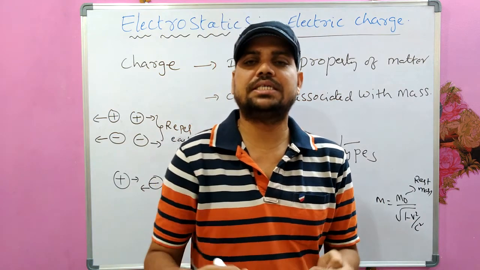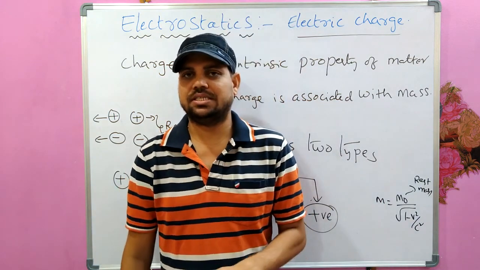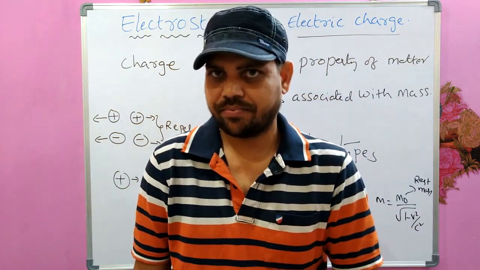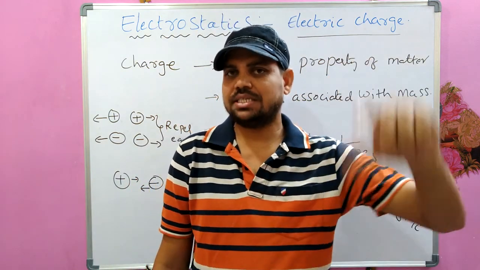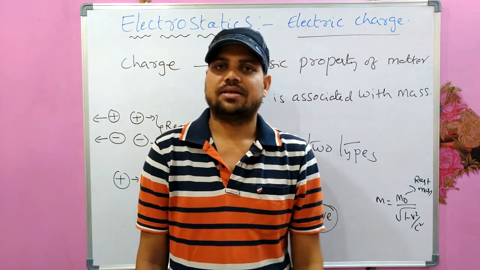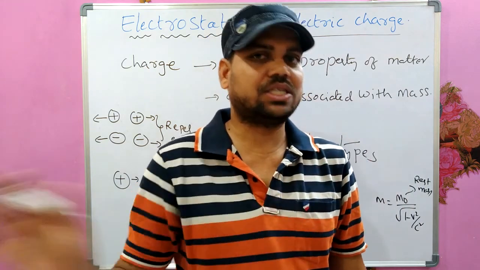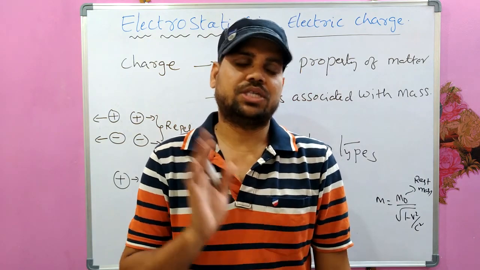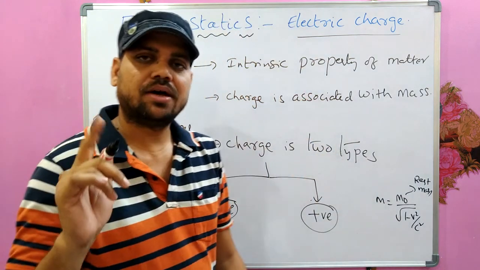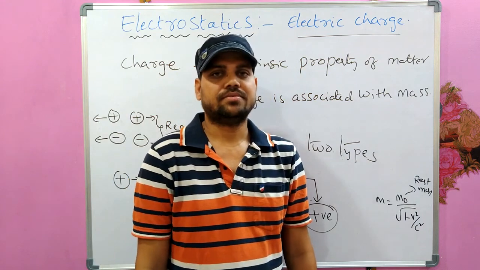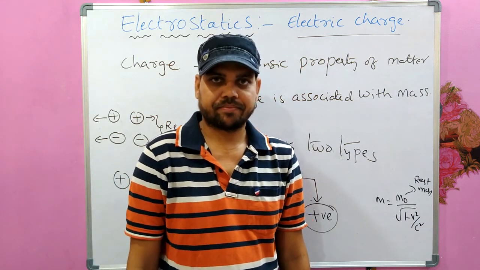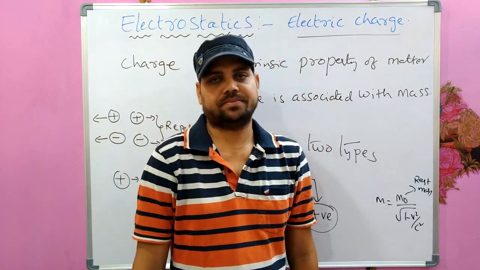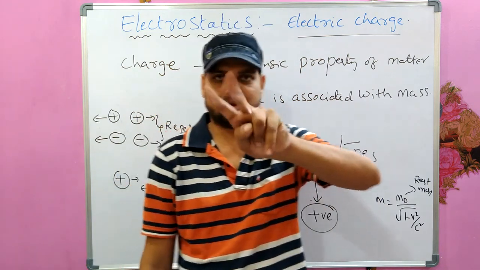So mass depends on velocity. When it is moving, its mass will change. But when the charge is in motion, the charge will not change at all. So charge is independent of velocity or speed, while mass is dependent on speed.